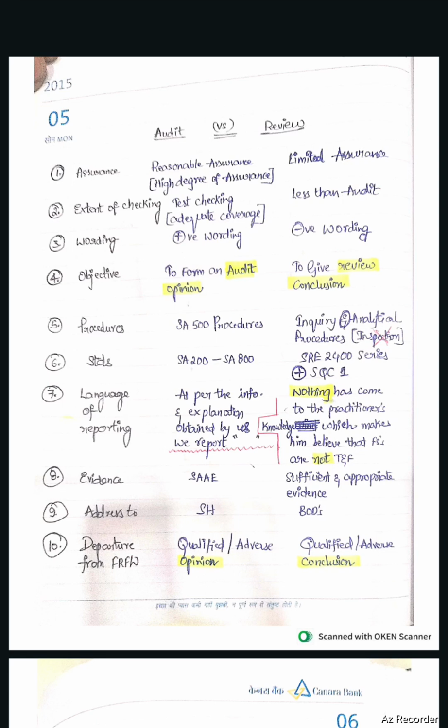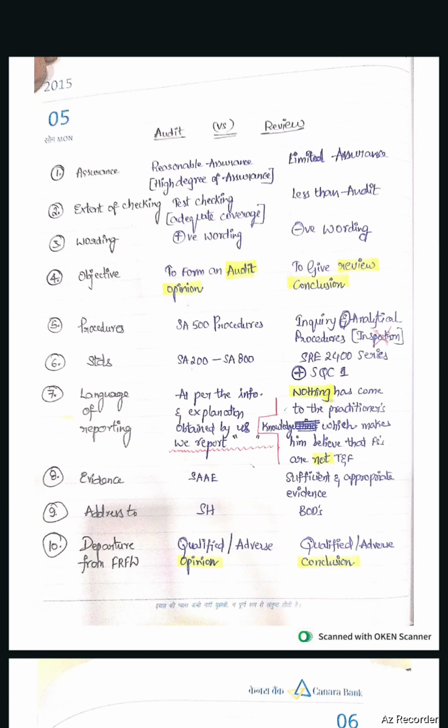Standards. SA 202, SA 800 is applicable to audit, whereas in case of review, SRE 2400 series plus SQC 1 is applicable. In case of audit also SQC 1 is applicable. In case of review also, SQC 1 is applicable. In both the cases, SQC 1 is applicable.